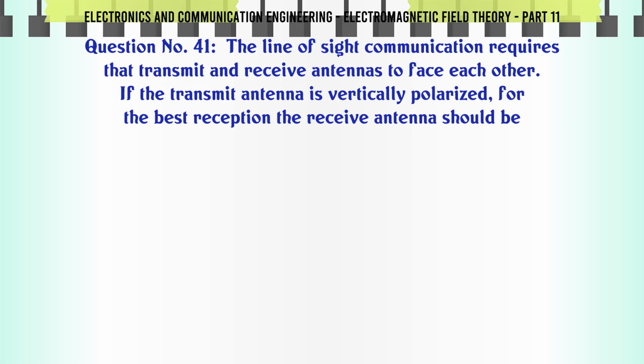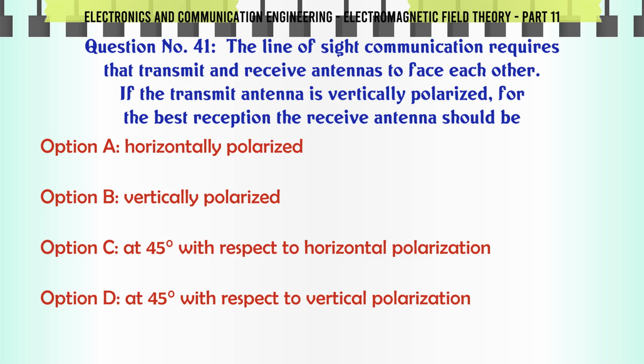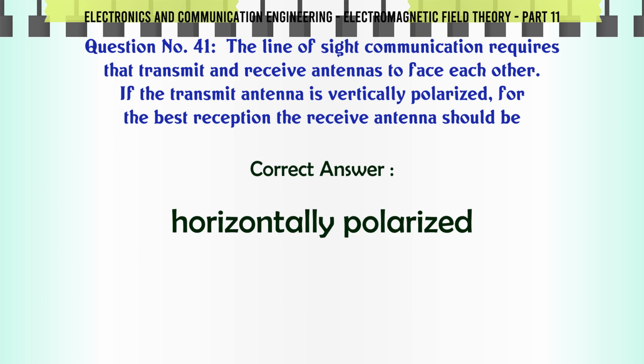The line of sight communication requires that transmit and receive antennas face each other. If the transmit antenna is vertically polarized, for the best reception the receive antenna should be A. Horizontally polarized. B. Vertically polarized. C. At 45° with respect to horizontal polarization. D. At 45° with respect to vertical polarization. The correct answer is horizontally polarized.